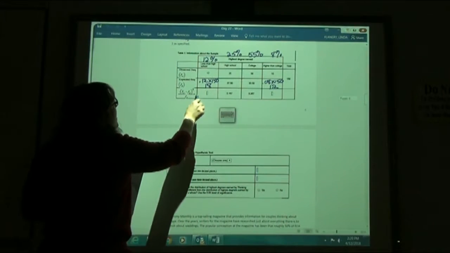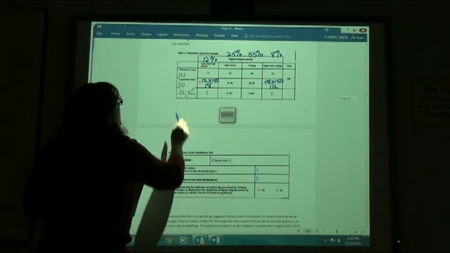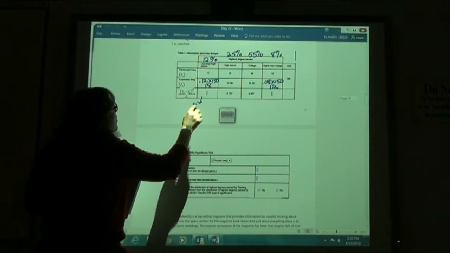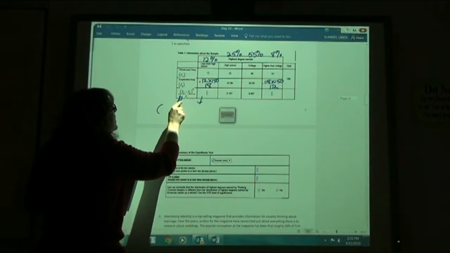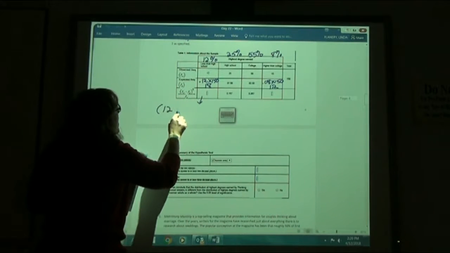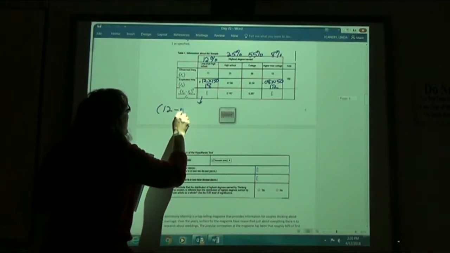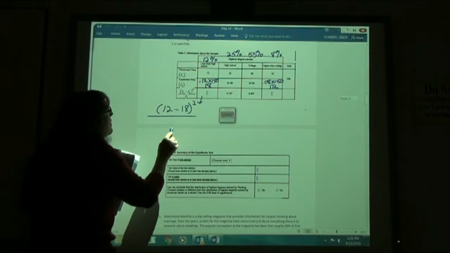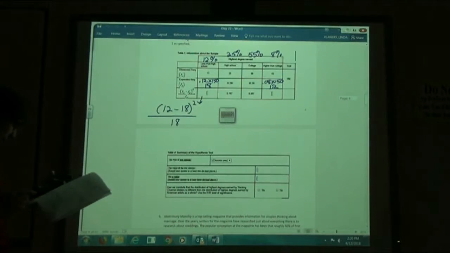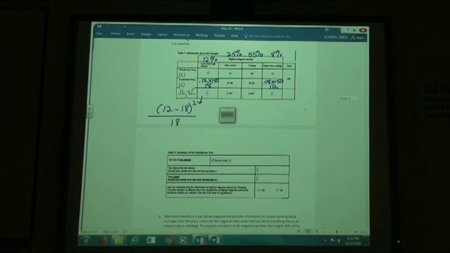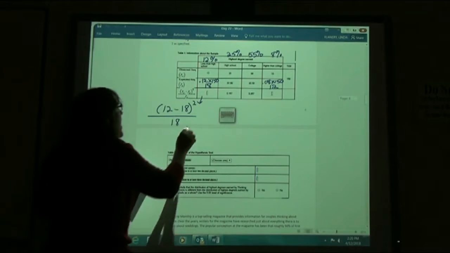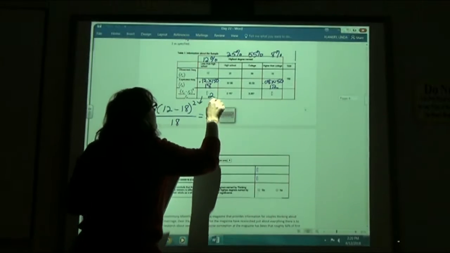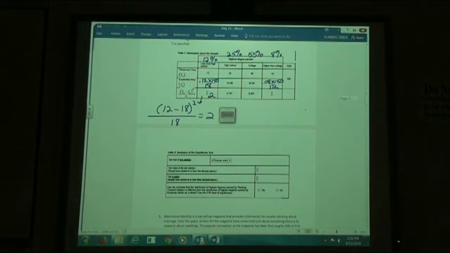now I'm going to do this calculation right here. So, on the first box here, it says I'm going to take f sub 0, which is 12, minus f sub e, which is my 18, squared, and I'm going to divide it by the f sub e, which is 18. So 12 minus 18 squared divided by 18 is what I'm going to do. And if I do that calculation, I should come up with a 2.